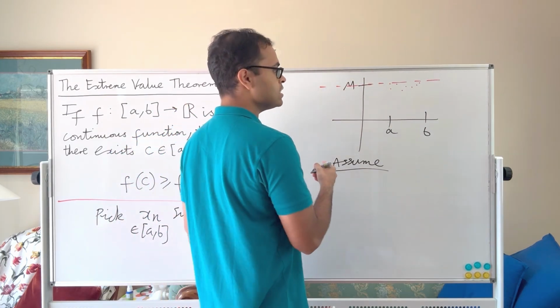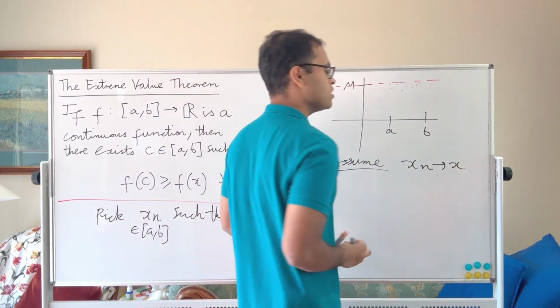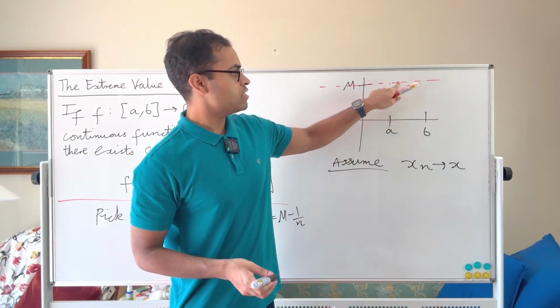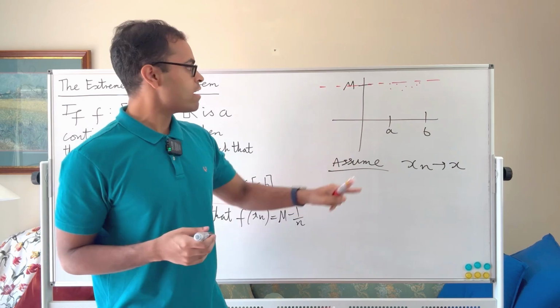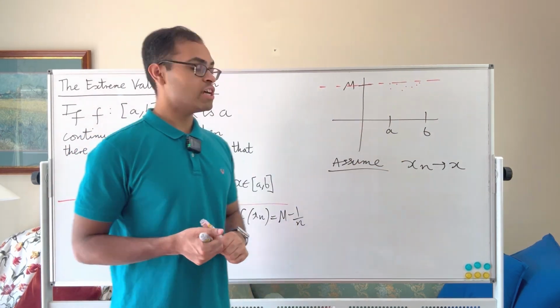Assume that our xn's converge. So assume that xn has a limit which is equal to x. Now we don't know that. In fact, in the picture you can see it's really scattered. It's sort of random, and that's a case where it wouldn't actually converge to an x. But let's assume that xn converges to x.